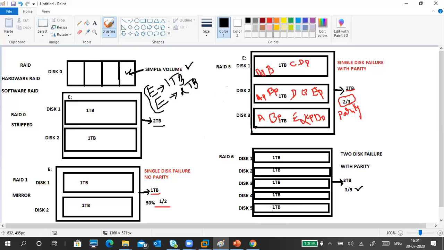Okay, totally 5 disks are there. If one disk fails, you identify the problem, then you go there and reinsert a new disk, or maybe you want to change something. Meanwhile, another disk also fails. Still no problem, the user can access the data. If more than two fail, then there is a problem. Up to 2 disks, like one disk failure, no problem; another disk also fails, not at all a problem. So with 3 disks, we can still get the data. Okay, so we have to repair in the meantime like that.